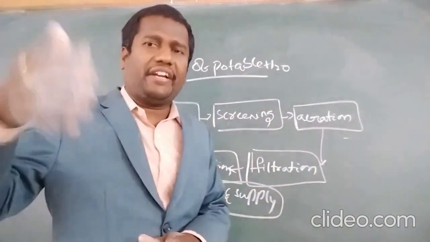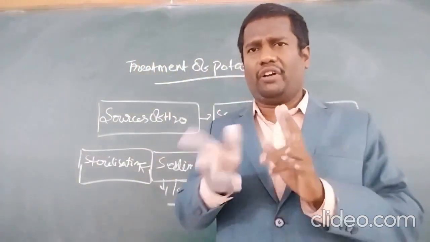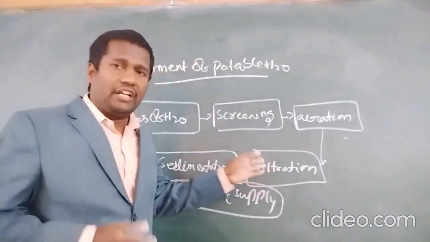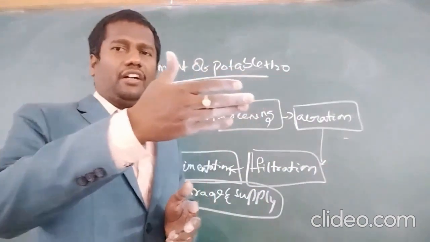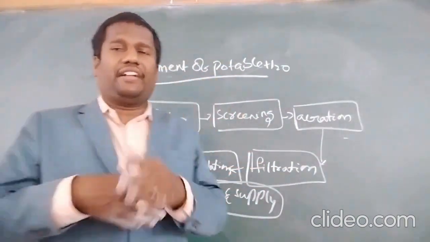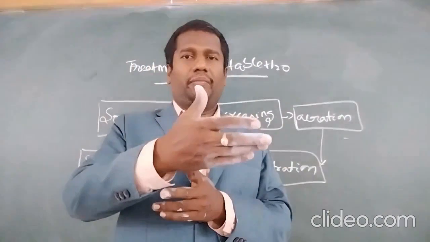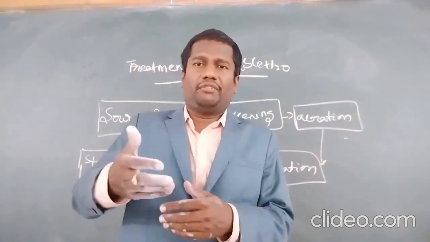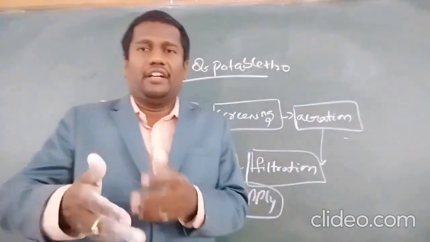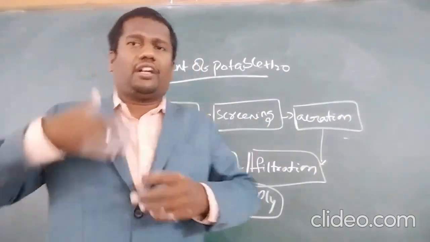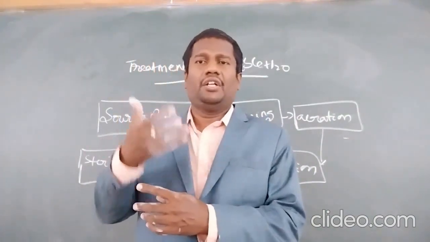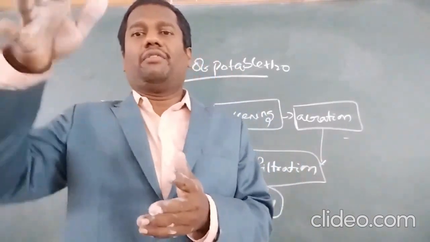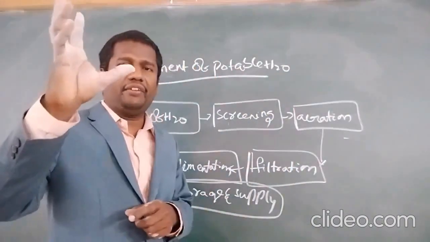Now what is rapid sand filtration? These both are the same, but one small difference is there between slow sand filtration and rapid sand filtration. In slow sand filtration, the water is passed slowly through the zeolite bed. In rapid sand filtration, the water is passed into the zeolite bed and at the same time compressed air is let in. Compressed air means a huge amount of air is passed in one direction. The raw water also passes in the same direction. Here, any particles are filtered in their respective layers. Now this is rapid sand filtration.